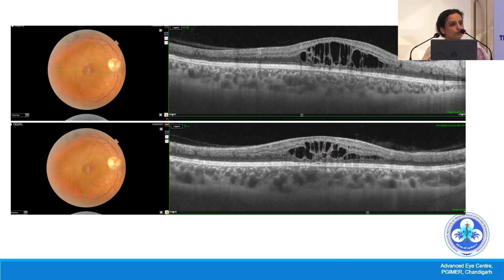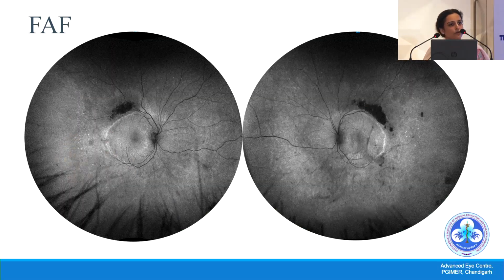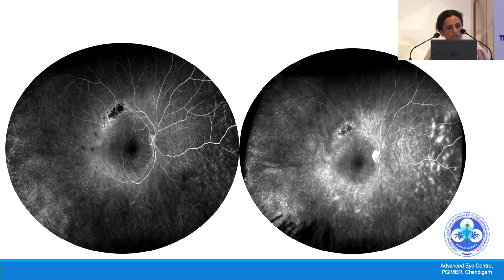An OCT showed the presence of cystoid macular edema or foveoschisis. The autofluorescence also showed hypoautofluorescence in the areas of the pigmentation, but what was notable was this ring of hyperautofluorescence that you usually don't see in a uveitis case. This is more consistent with the presence of a retinal dystrophy.